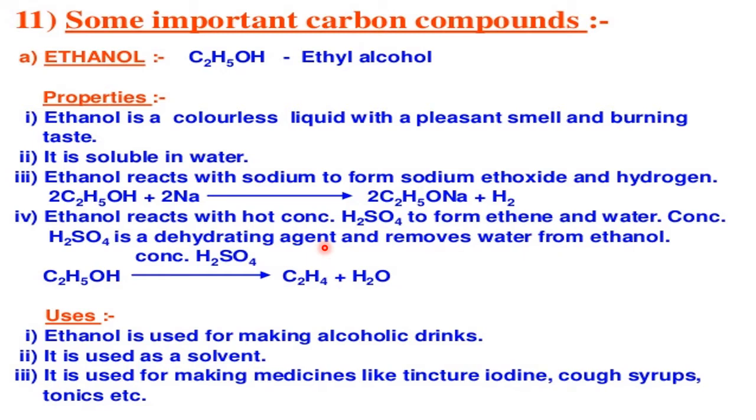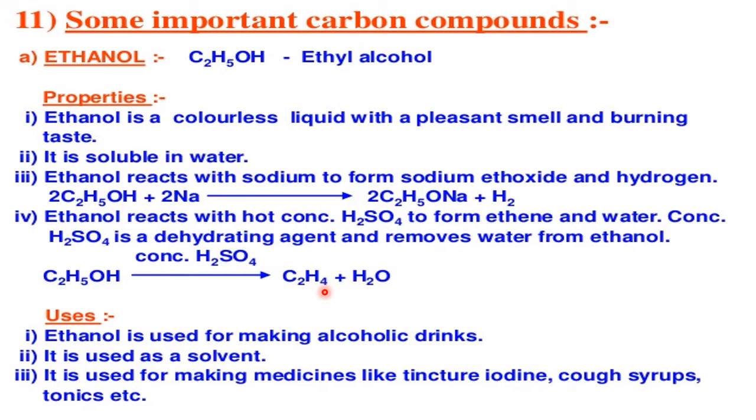So concentrated H2SO4 acts as a dehydrating agent. In this ethanol, one H2O is removed, and this is done by concentrated H2SO4. When you remove H2O here, whatever is left is ethene. This is one of the methods we use in industry to prepare ethene.